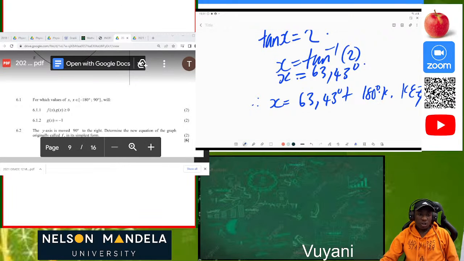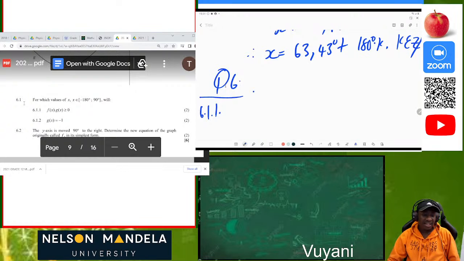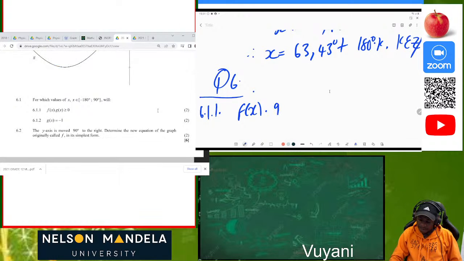This is great. So now on question number 6, it's 6.1.1. In this question, they are saying that for which values of x in this interval will f of x multiplied by g of x be greater or equal to 0?